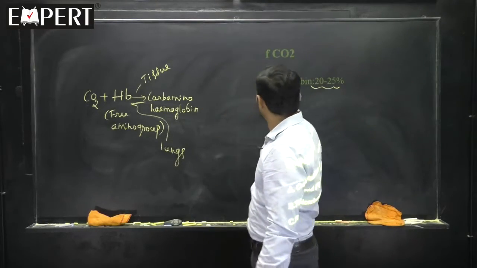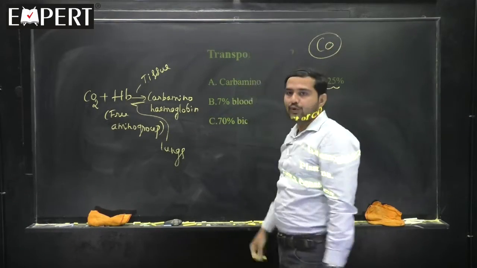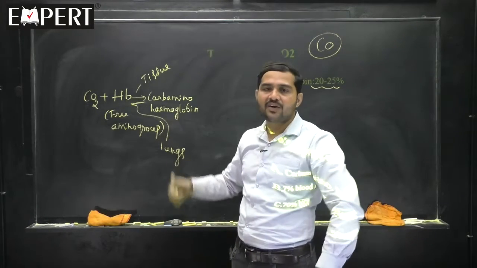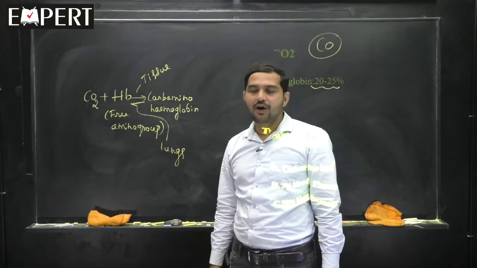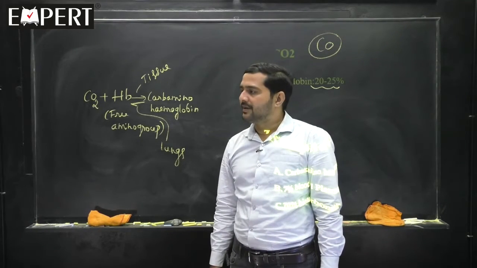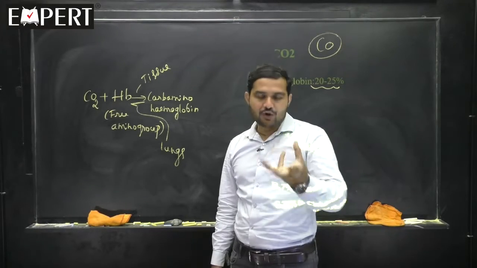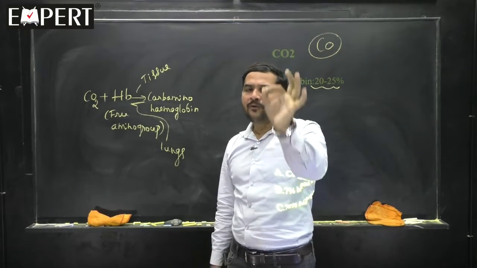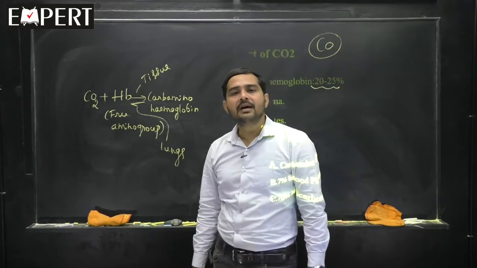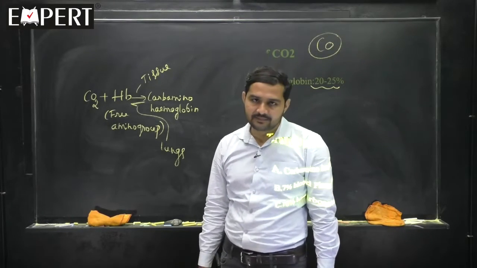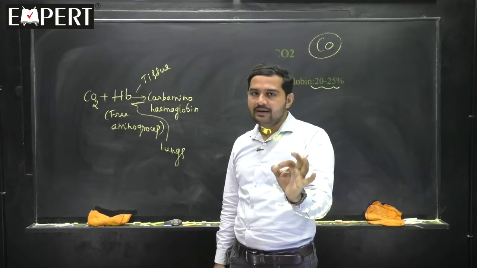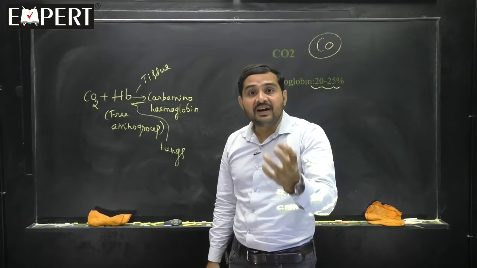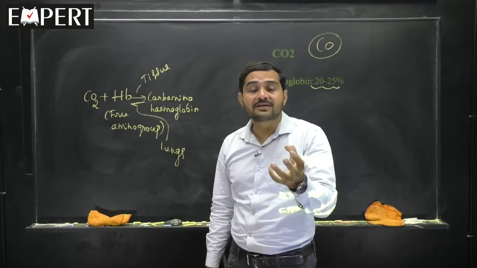Yes. There is something called carbon monoxide, CO, which is found in improperly burnt gases, like vehicular exhaust, industries, or burning mosquito coil. This carbon monoxide has 250 times more affinity for hemoglobin, means the hemoglobin has more affinity. How much more? 250 times more affinity for carbon monoxide than oxygen.